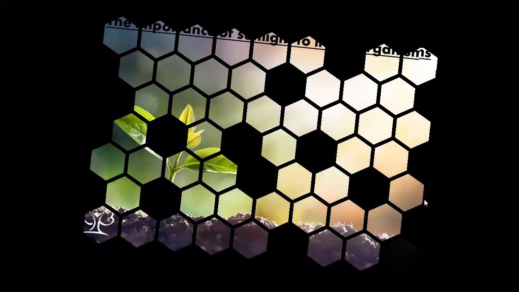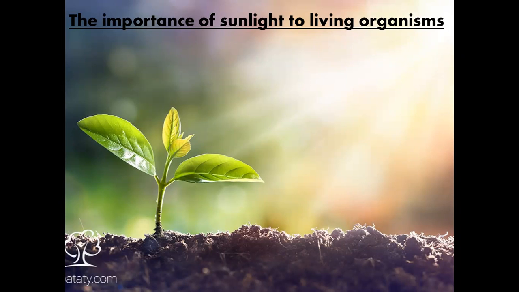We will start. This is the last lesson in Unit 1. It's called The Importance of Sunlight to Living Organisms. We will talk about the importance of sunlight to all living organisms. We can't live without sun, animals can't live without sun, and plants can't live without sun.